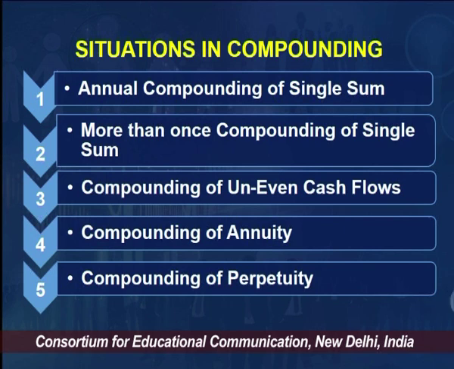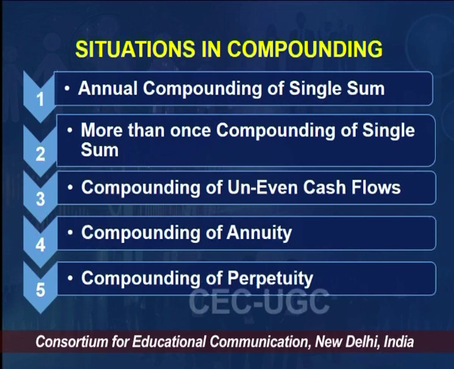So there are 5 different situations in compounding: annual compounding of single sum, more than once compounding of single sum, compounding of uneven cash flows, compounding of annuity, and compounding of perpetuity. So there are 5 different situations. We will be discussing these 5 situations in detail.